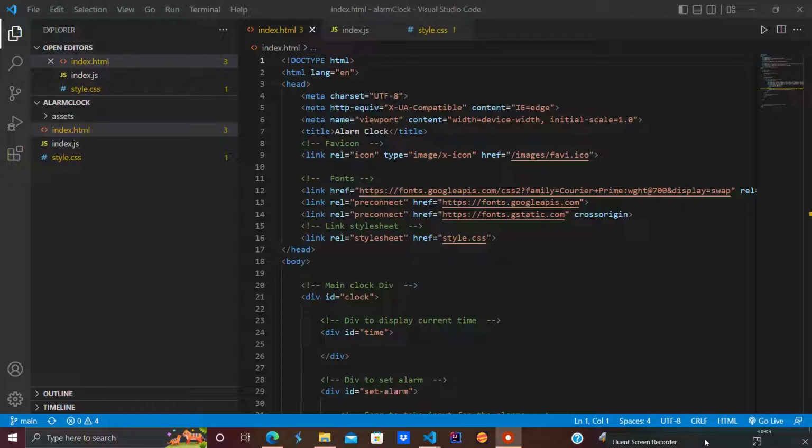I have been given a project in which I have to make an alarm clock.